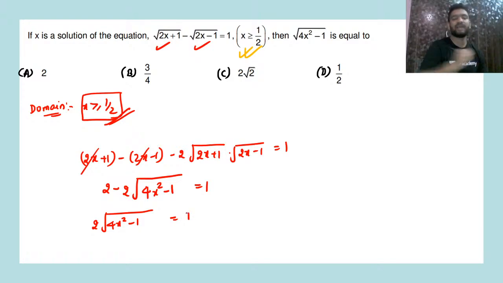Just bring 1 to the left hand side and send this to the right hand side. So 2, if you cross multiply, the required value, yes, option D will be correct. Very good, Devashish.